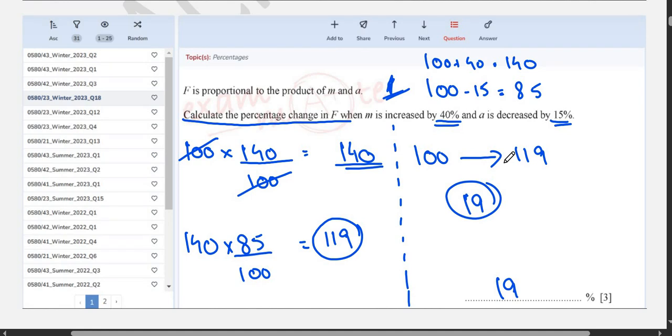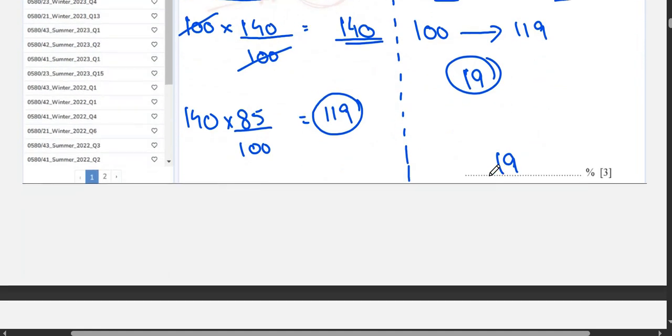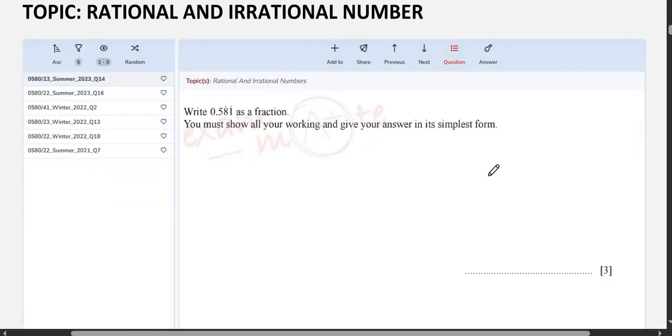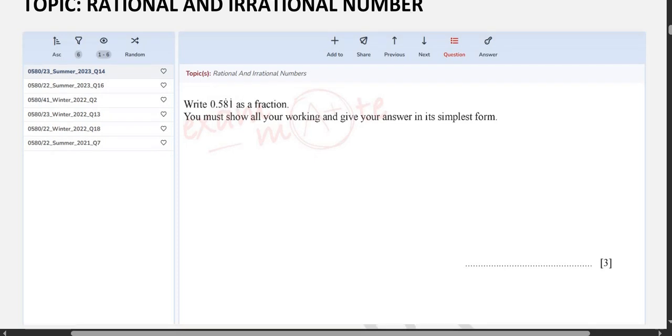Alright. So we are finished with the percentages topic. I hope you guys were able to understand some questions. Now we are going to do rational and irrational numbers. Many people find this topic to be a bit difficult, but it's not that difficult honestly.